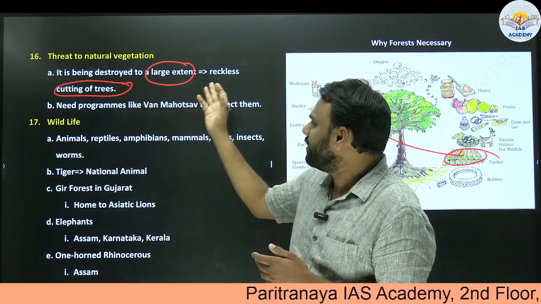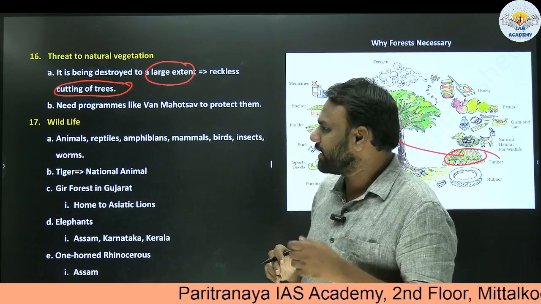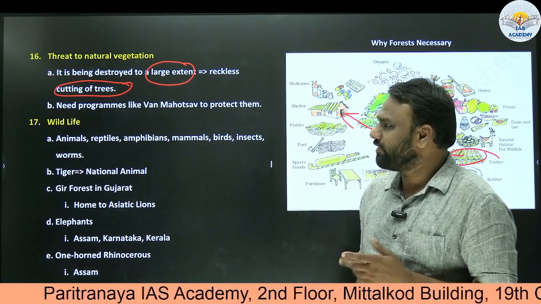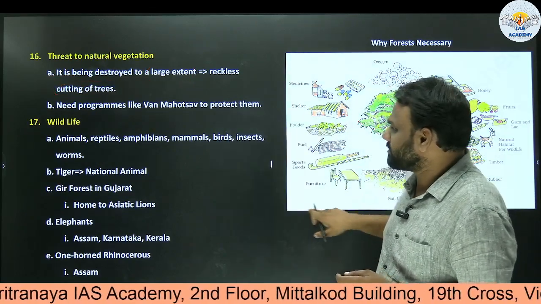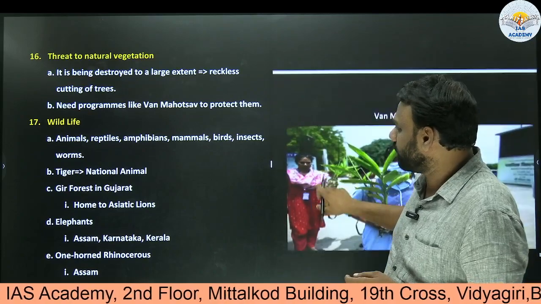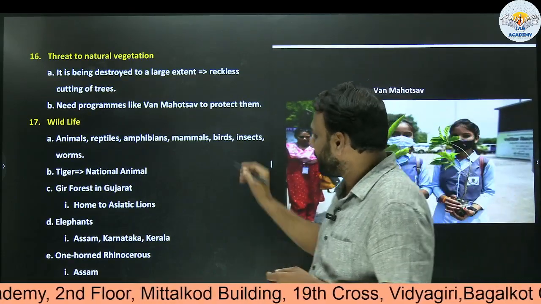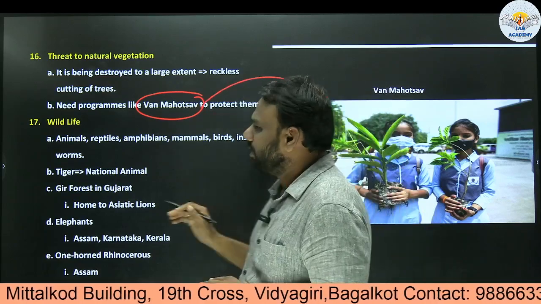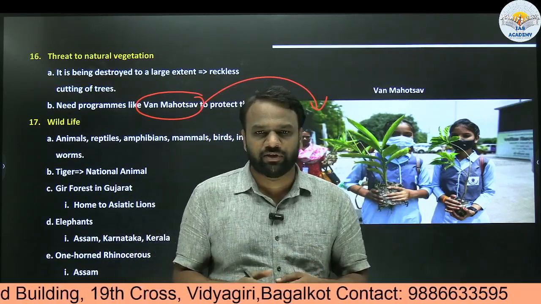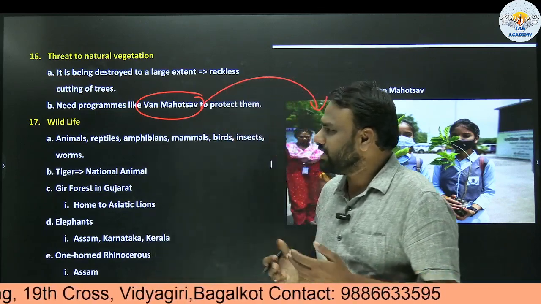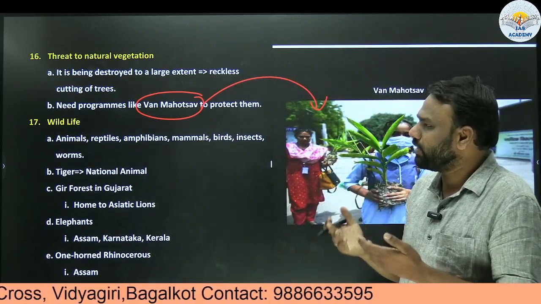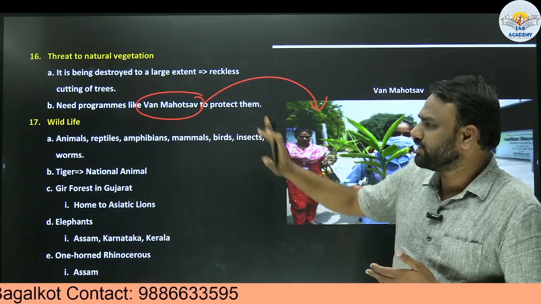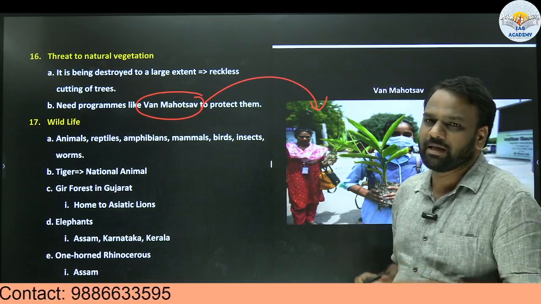So one example we have given here: reckless cutting of trees. There are many other examples as well. In order to address this threat, what can we do? We can promote programs like Van Mahotsav. On Van Mahotsav, we urge the people to plant new trees. In this way, we can conserve our forests. As the trees are being cut, similarly, if we plant more and more trees, the trees that are being cut can be replenished with the growth of new trees. In this way, a balance can be maintained.